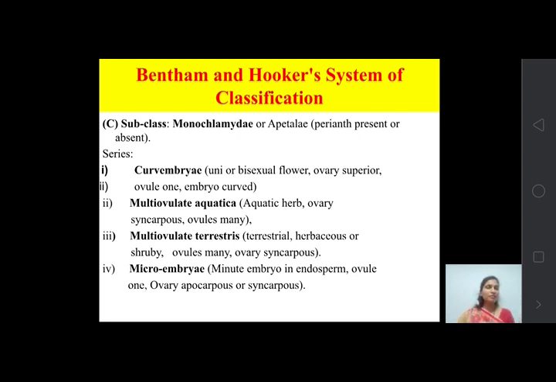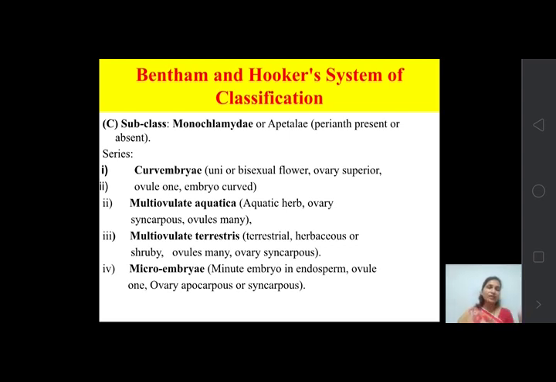Curve embryo means why the name is given, that is curve embryo. Curve means somewhat curved shape and embryo means embryo. So all these plants show that the shape of their seed's embryo is curved. On the basis of the curved embryo, the name is given, that is curve embryo.